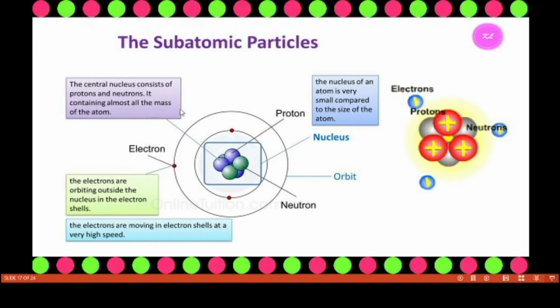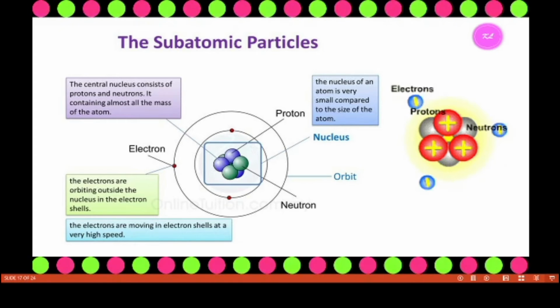The electrons orbit outside the nucleus in the electron shells. The nucleus of an atom is very small compared to the size of the atom.